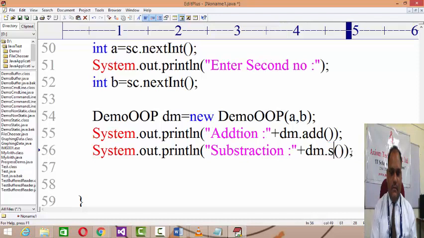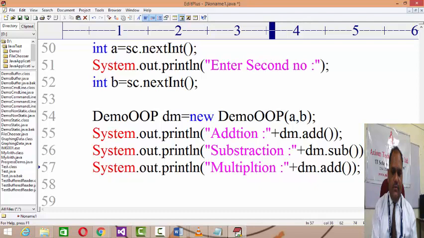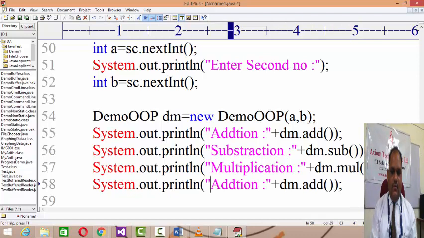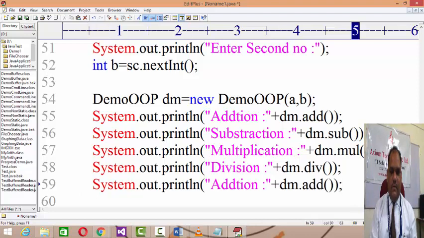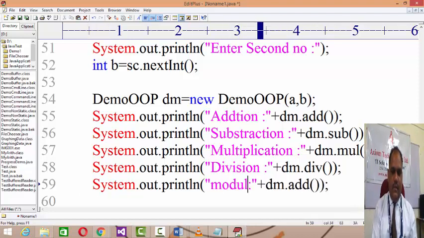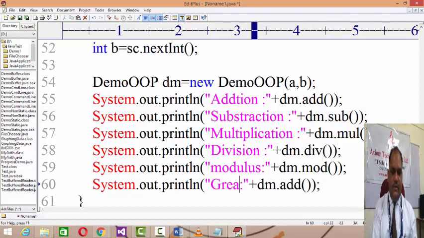Subtraction, multiplication, then we got division, then you have modulus, and then you have a comparison, meaning greatest among these, that is common.